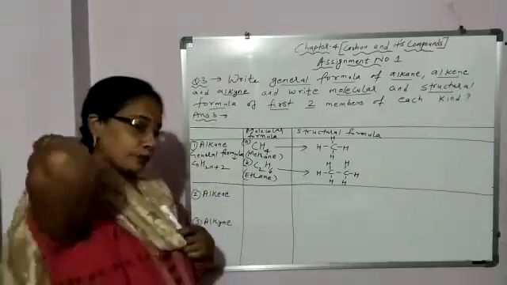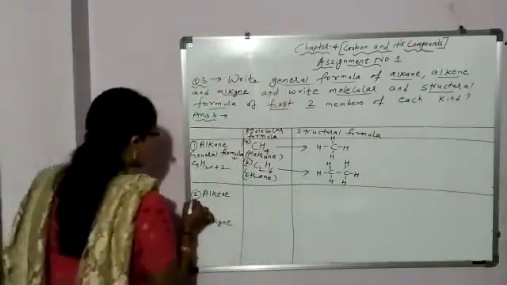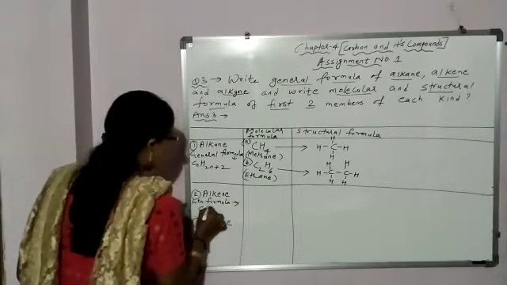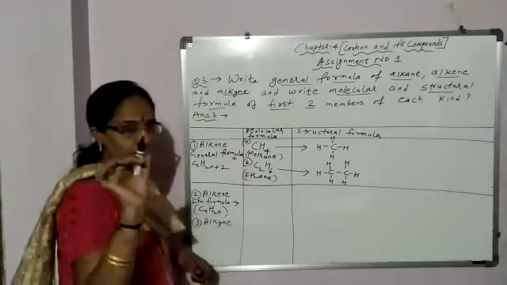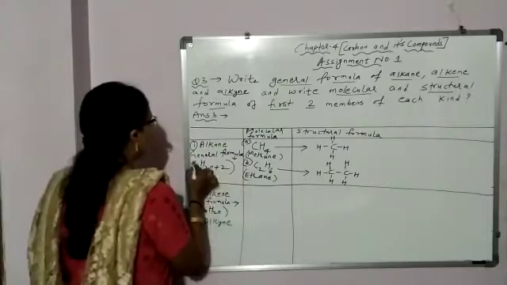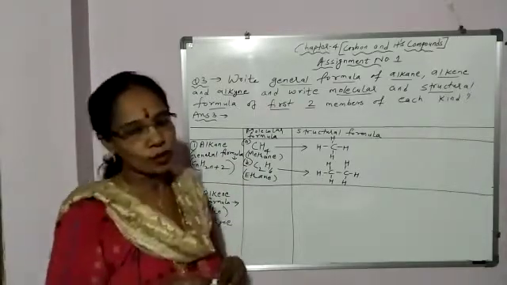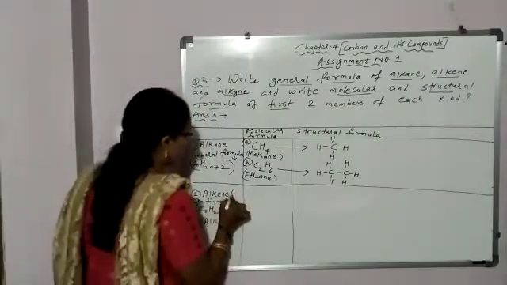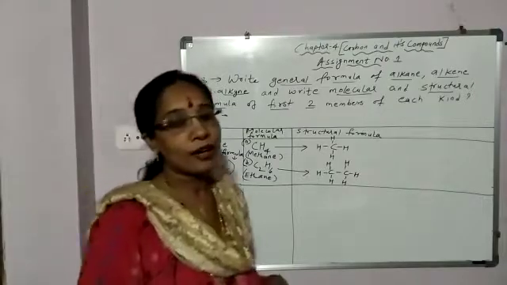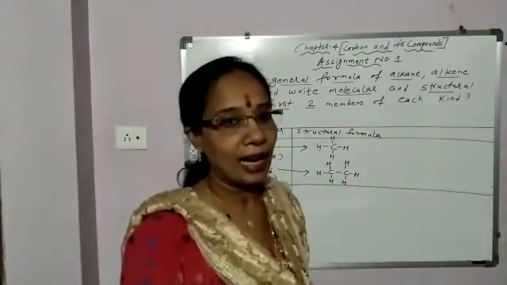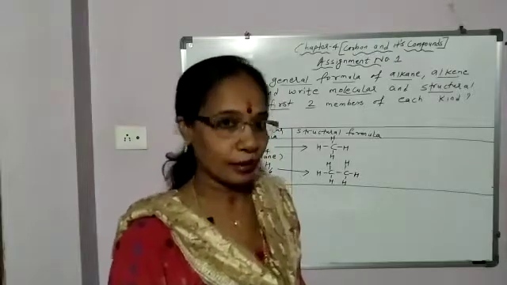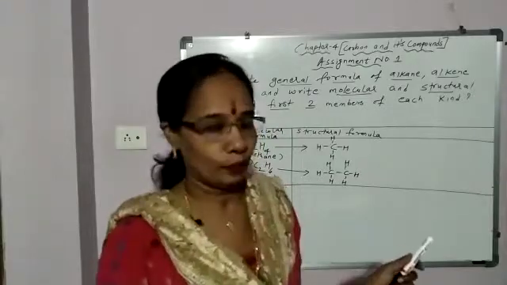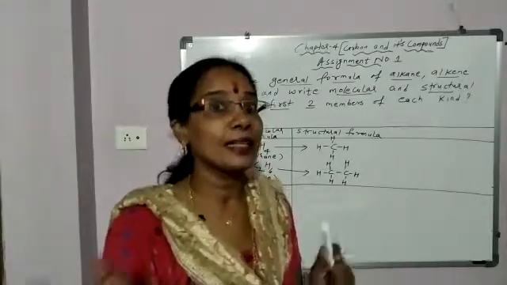Now come to alkene. Again what will you write? General formula. What is the general formula? For alkene, CnH2n. For alkane, CnH2n plus 2. And for alkene, CnH2n means hydrogen will be just double of carbon. That's all. And the first member, as it is alkene, means at least one or more double bonds between carbon atoms. And for a double bond, at least 2 carbon is required. So with 1 carbon, no alkene. So the first member of alkene is ethene, not methane.